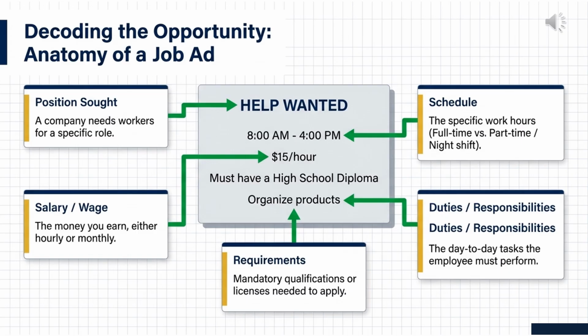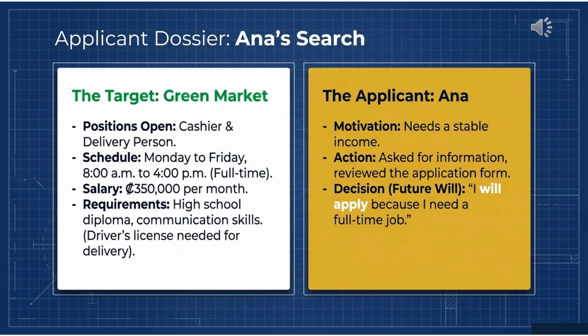The schedule tells us the working hours, for example, full-time, part-time, morning shift, or weekend shift. The requirements explain what the applicant needs, such as education, skills, experience, or language ability. The duties explain what the worker must do in the job. This slide shows a practical example of job search and job application.